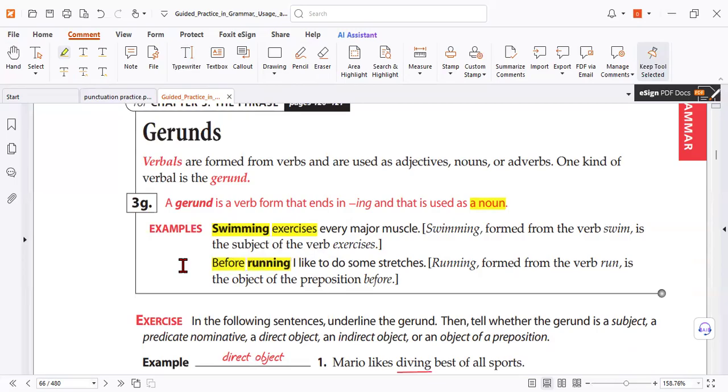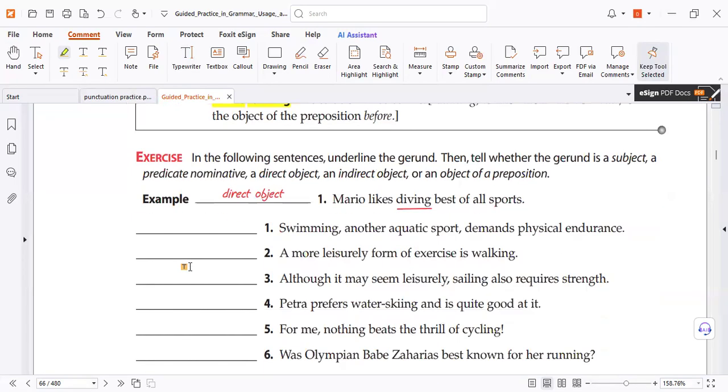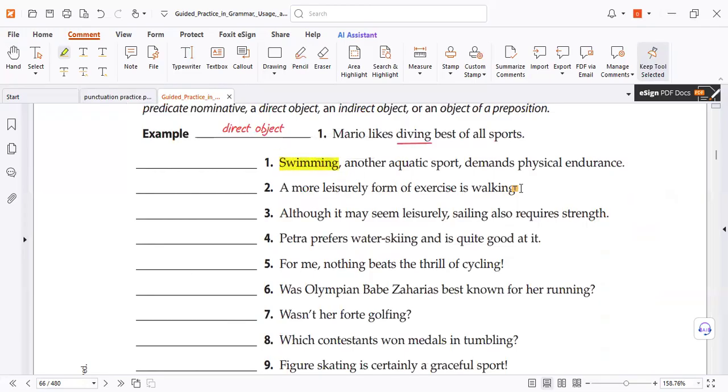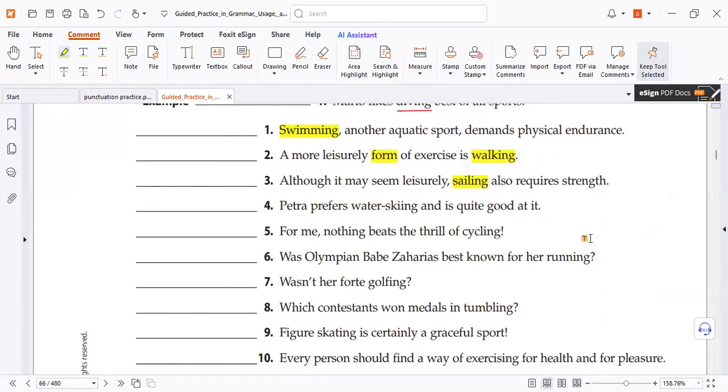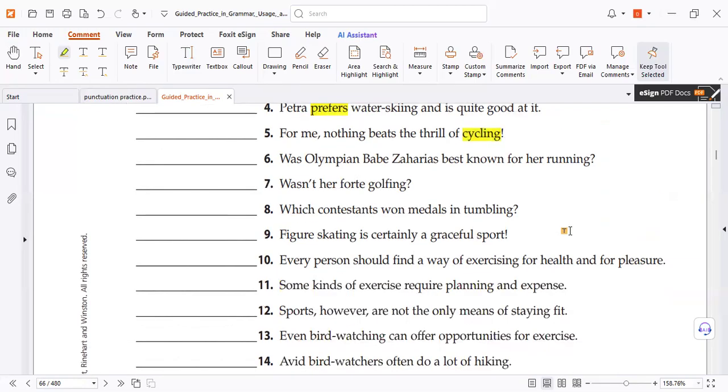And I will send you notes, by the way, for all of this. How to know the gerund? The gerund can be a subject. Look, it can be a complement, completing the subject. It can be after a verb, why not, as an object, or after a preposition as the object of a preposition. It works as a noun, but the present participle works as an adjective. An adjective modifies a noun.